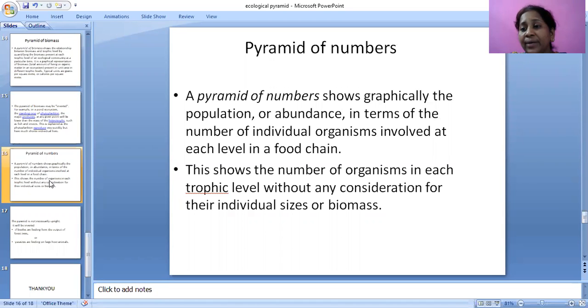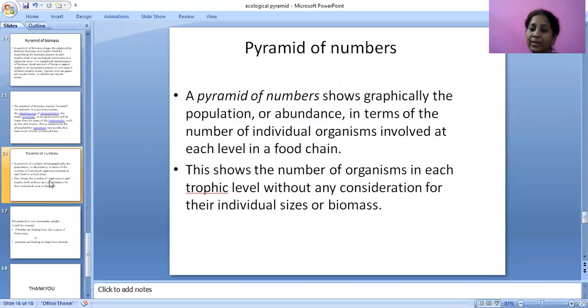Frogs are eaten by snakes. The frogs' number will be more than snakes. Snakes are eaten by eagles. Again, snakes' number is more. The eagle number is less. Likewise, in every trophic level, producers, primary consumers, secondary consumers, tertiary consumers, what is the number of animals present at various levels?